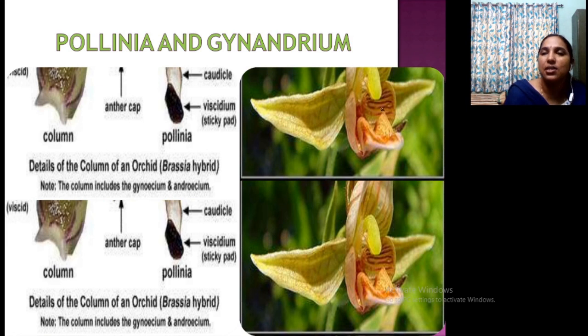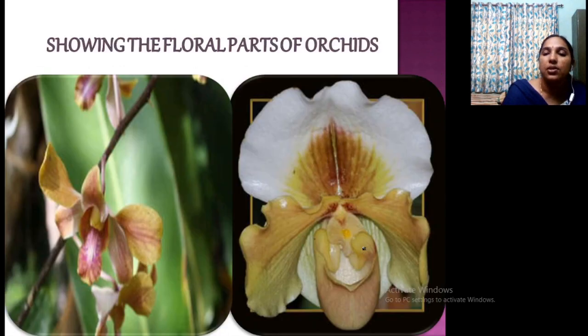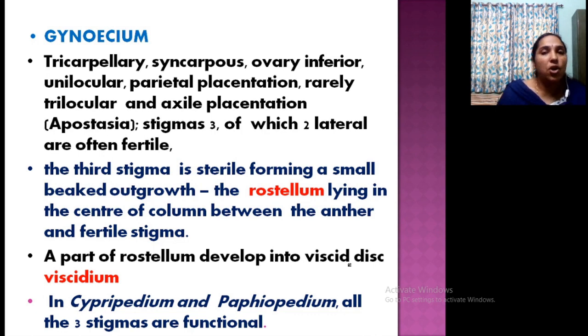See here, this is a structure formed by the fusion of style, stigma and stamens. This is the structure formed. See, these are the structures. Now, let us move on to the gynoecium.